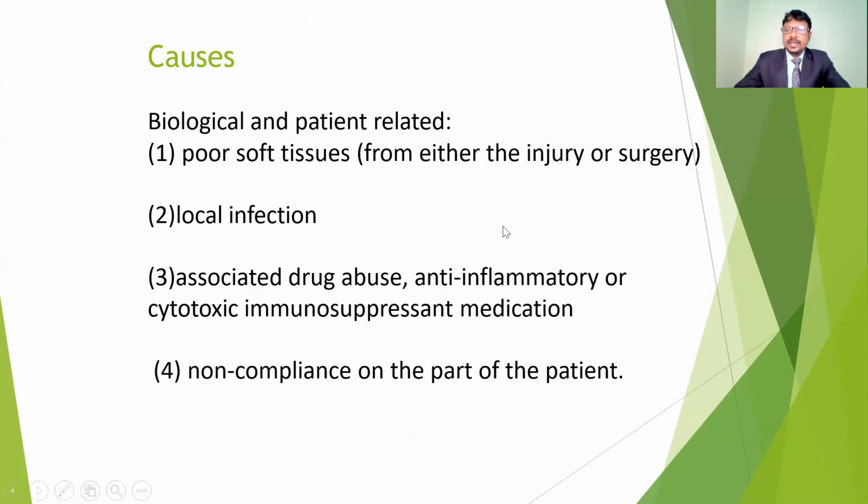So what are the causative factors for the non-unions? This is poor soft tissue injuries, that means either from the injury or surgery, or the local infections associated with the drug abuse or anti-inflammatory drugs, or cytotoxic immunosuppressive medications, some medications, and non-compliance on the part of the patients. So these are the major causative factors for the non-unions. It's because of the soft tissue as well as the infections, or any drugs also may chance to give the non-unions.